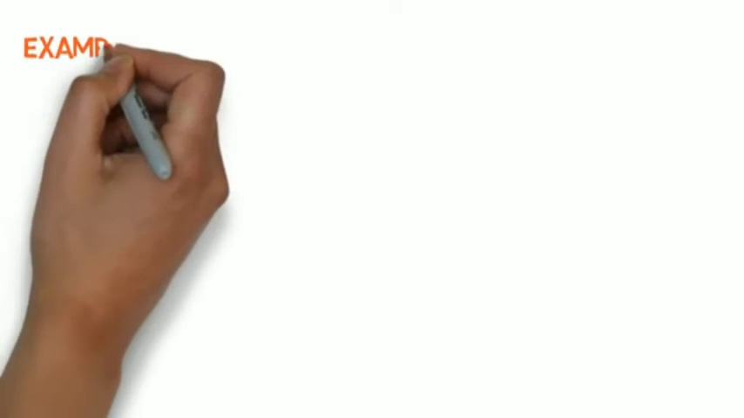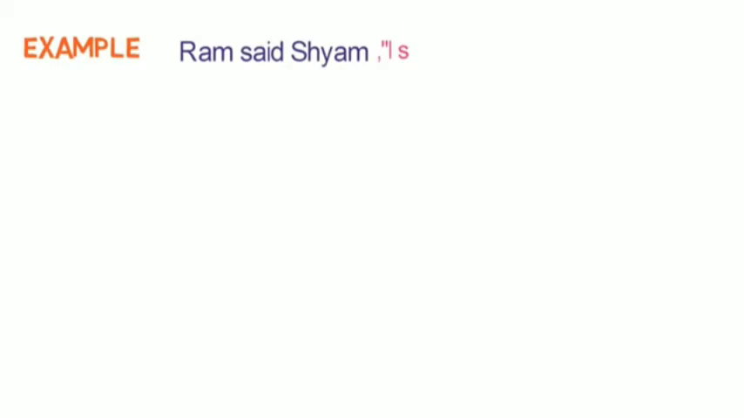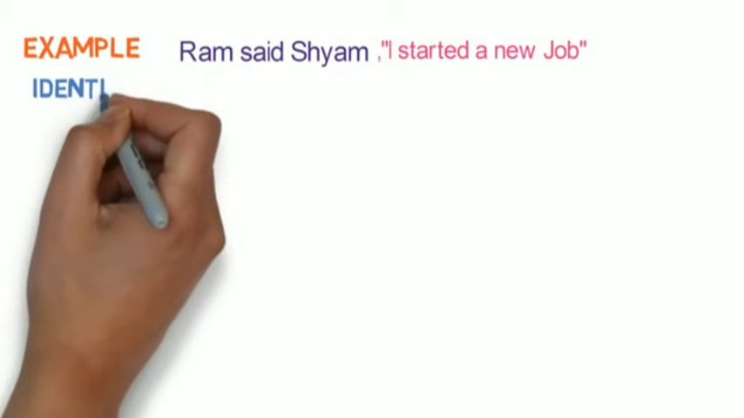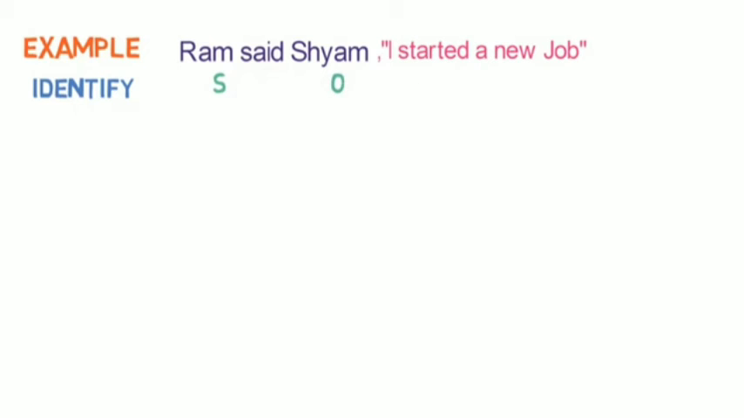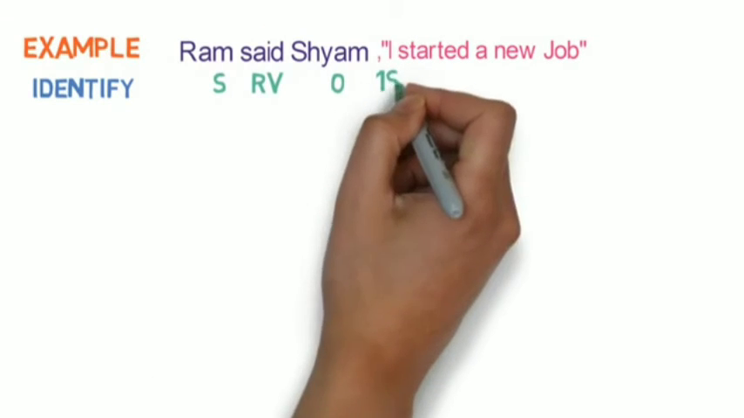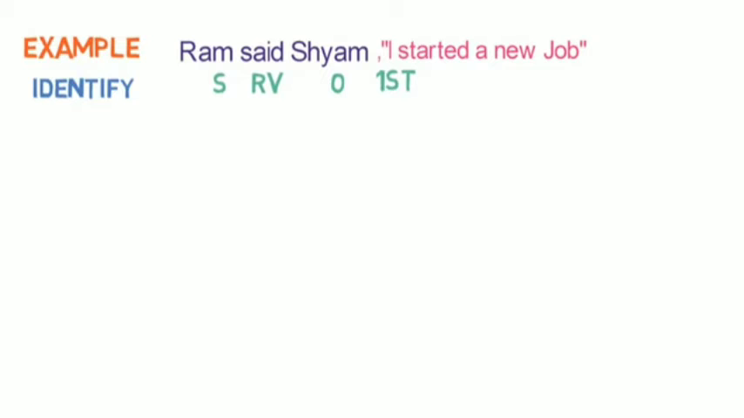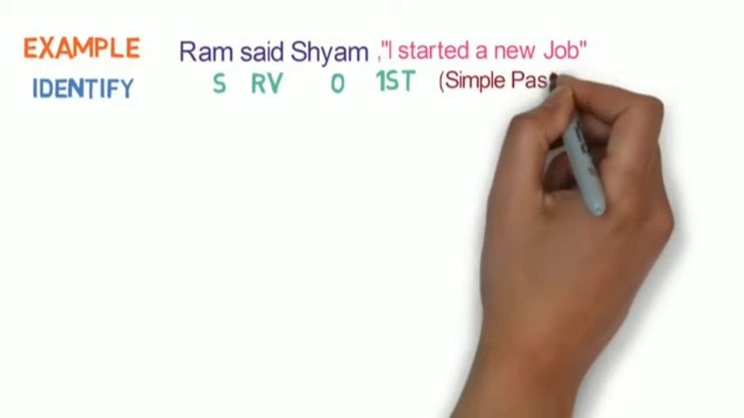Let's look into next example. Ram said to Shyam, I started a new job. First step is of identification. Here Ram is the subject, Shyam is the object and said is the reporting verb. I is the first person in the reported speech, and as said is in past form, we need to check the tense of the reported speech. It is in simple past tense.